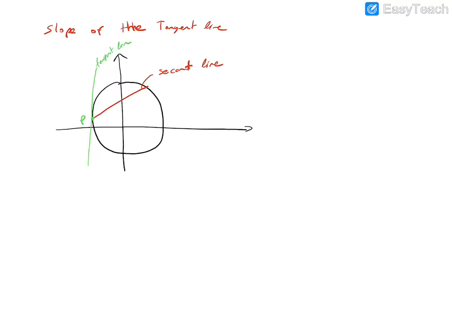So let's say this point is P and that point is Q. If the point Q is moved closer to the point P, like that, this is Q, this is Q, this is Q, then the red line approaches the green line.